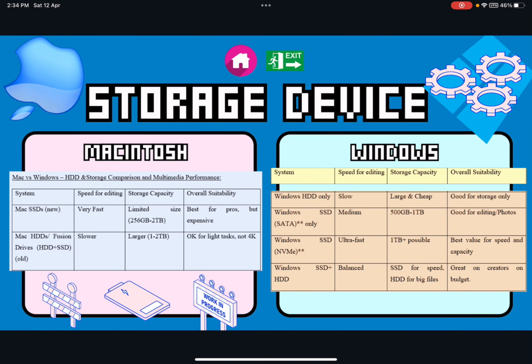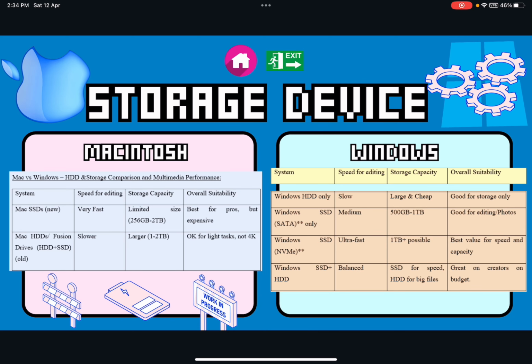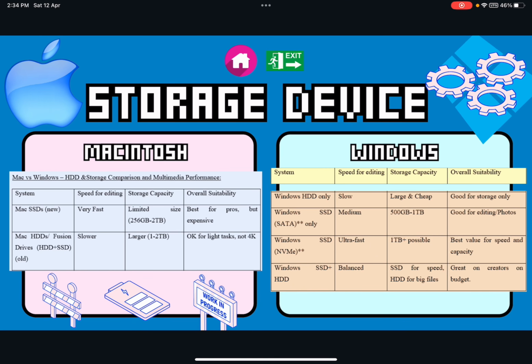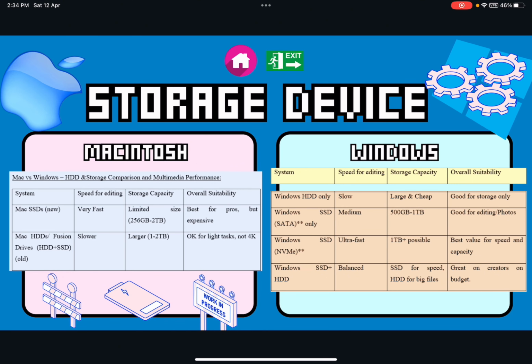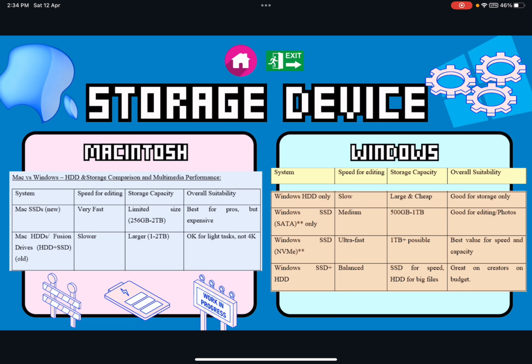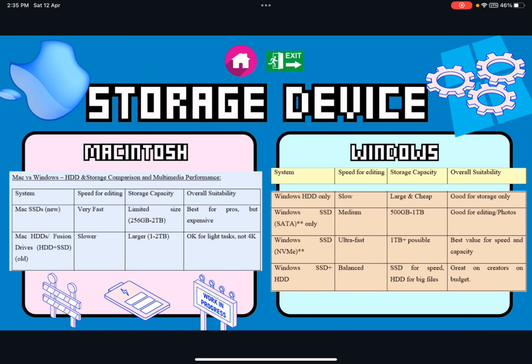Next, Windows with NVMe SSDs. It is ultra fast and has storage capacity of 1 TB plus, and it is the best value for speed and capacity. Lastly, Windows with SSD and HDD. It has balanced speed for editing and has large storage capacity. As such, SSD for speed and HDD for bigger files. It is great for creators on a budget.